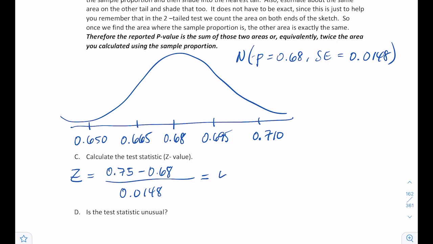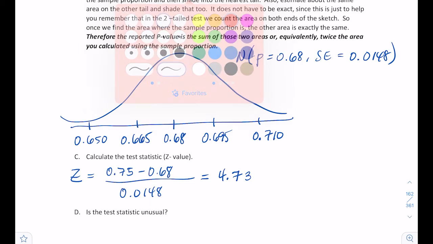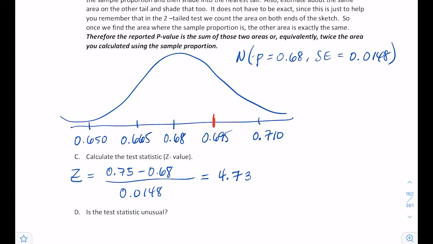When you do that, you get 4.73. So that's 4 standard deviations in either direction, because remember it's two-tailed. Right now I have 1 standard deviation, 2 standard deviations, so 4 is not even going to be on the graph. It's going to be somewhere here, and then also the same except on the other side.